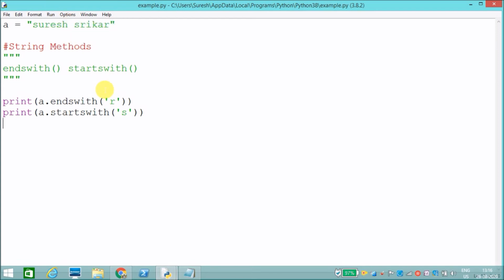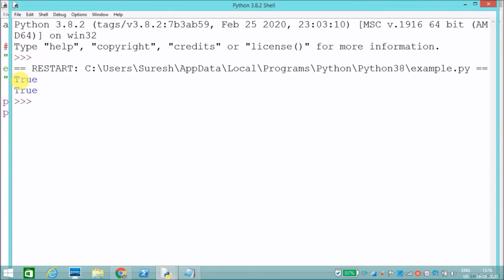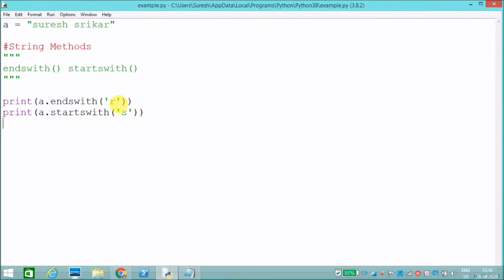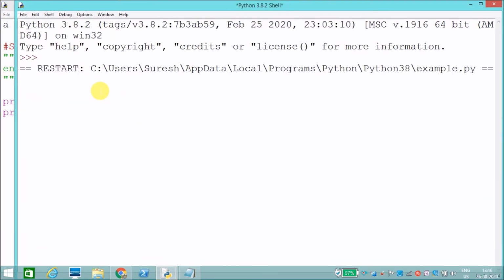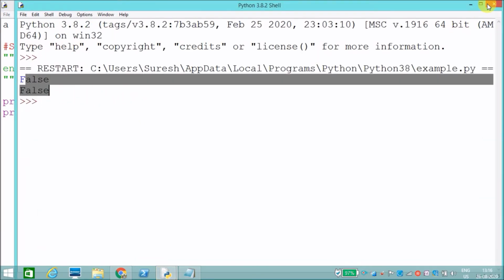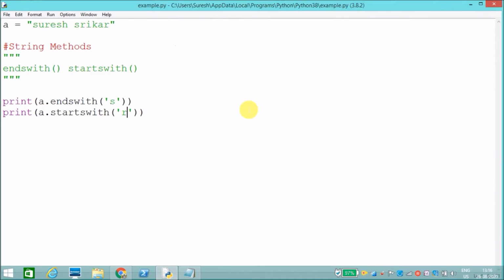I'll run this. See, both return true because it ends with r and starts with yes. Now I will say it will be yes, and it will say r. It returns false, false. See, false false. Like this you can check whether the string ends or starts with a particular given string or not.